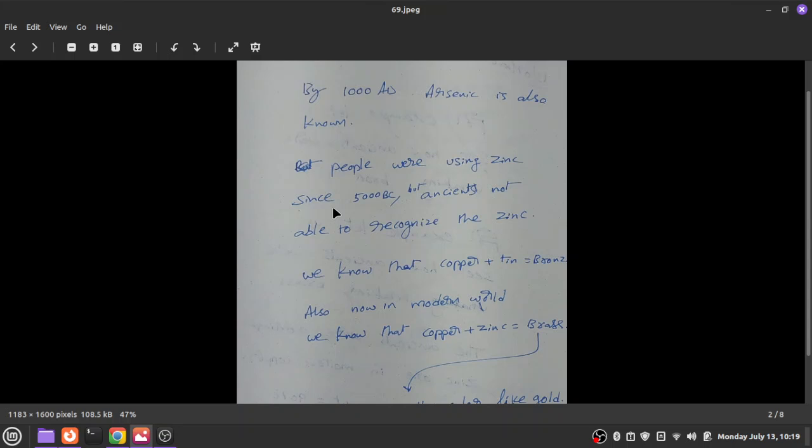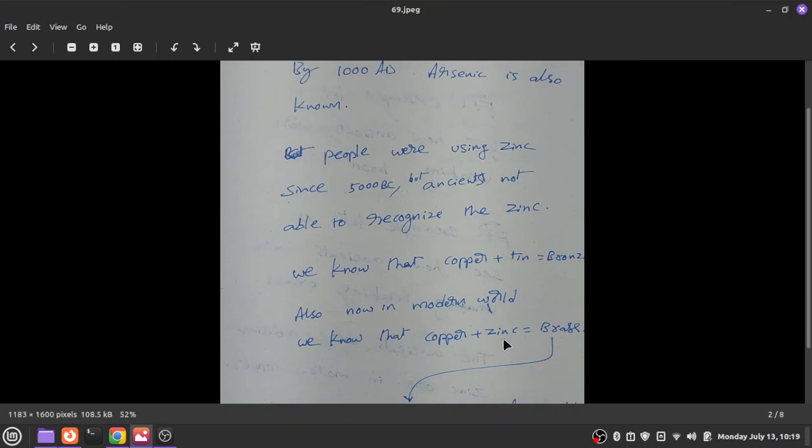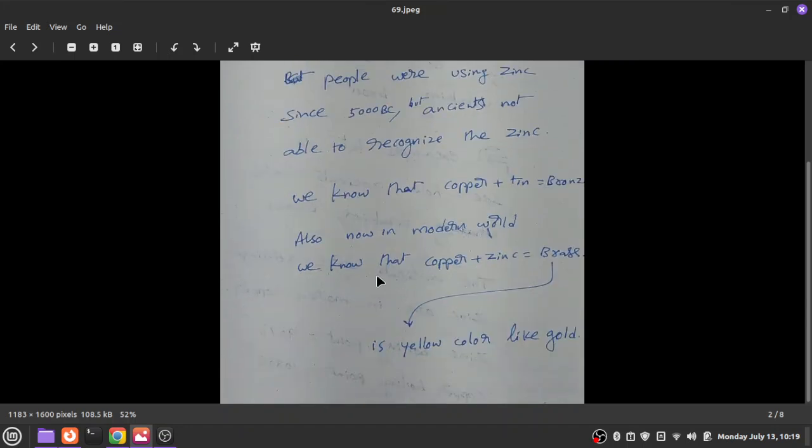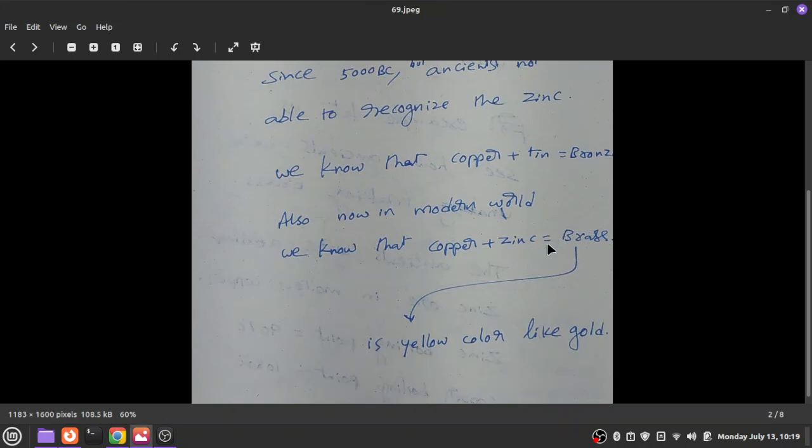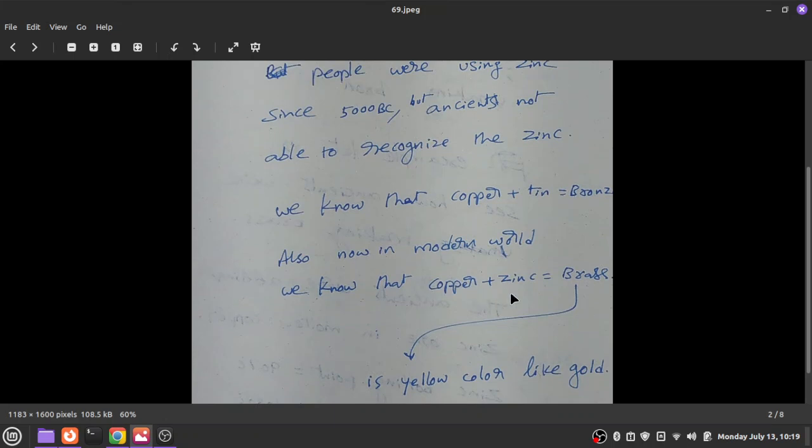We know that copper plus tin is equal to bronze, and in the modern world, copper plus zinc is equal to brass. Brass is yellow in color. What I want to say is that by 5000 BC, people came to know about brass. Brass is yellow like gold, but actually brass is formed by the combination of copper and zinc.